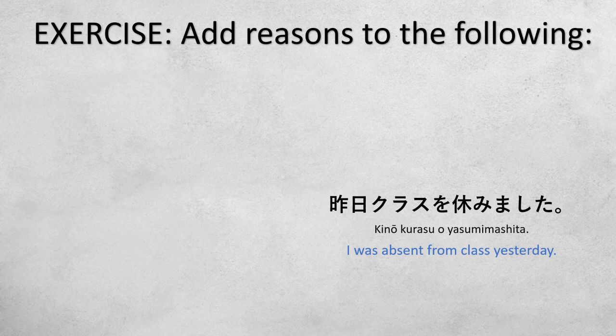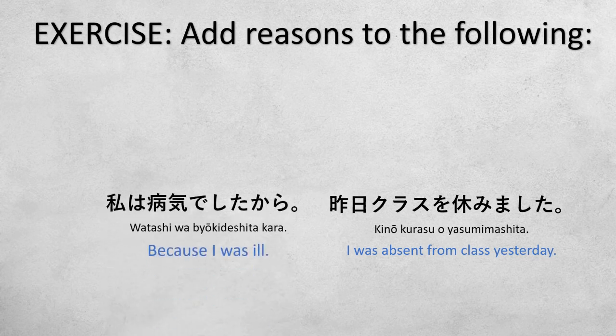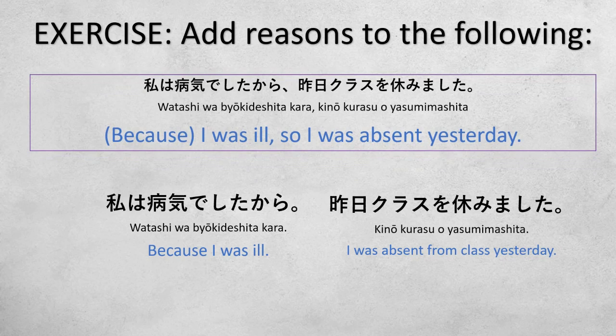Now what is the reason why I was absent? Maybe because I was ill. 私は病気でしたから。Because I was ill. We can reformulate these two sentences into one. 私は病気でしたから、昨日クラスを休みました。I was ill, so I was absent yesterday.